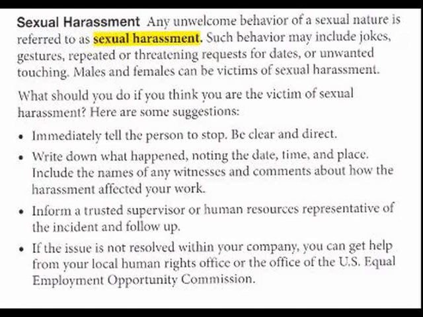Here are some suggestions. Immediately tell the person to stop. Be clear and direct. Write down what happened, noting the date, time, and place. Include the names of any witnesses and comments about how the harassment affected your work. Inform a trusted supervisor or human resource representative of the incident and follow up. If the issue is not resolved within your company, you can get help from your local Human Rights Office or the Office of the U.S. Equal Employment Opportunity Commission.